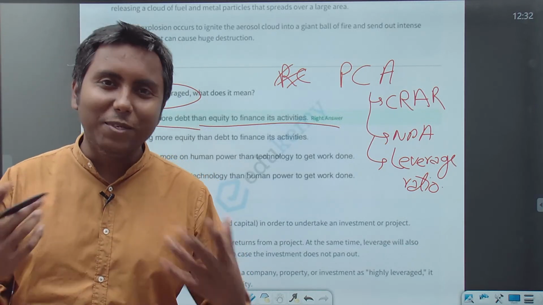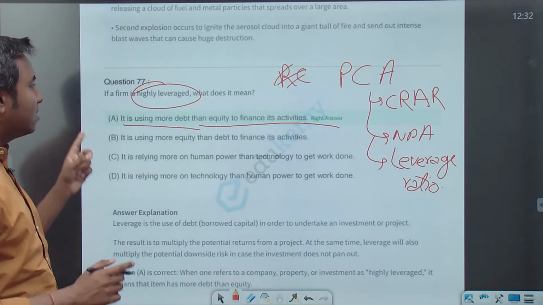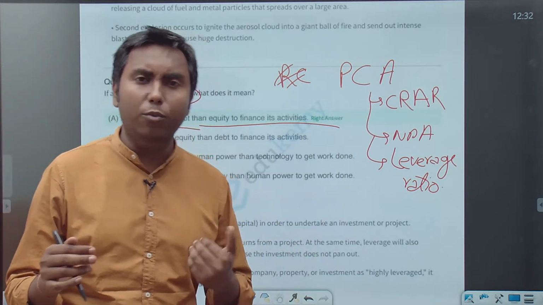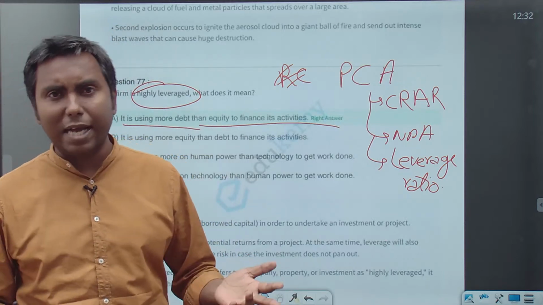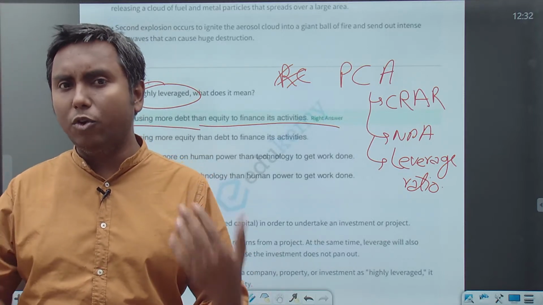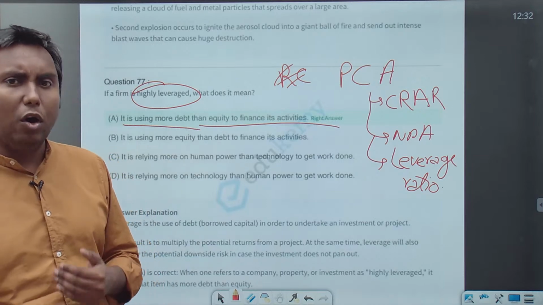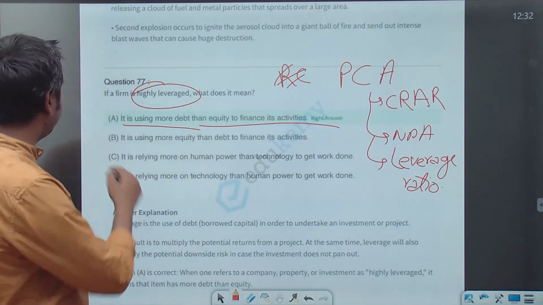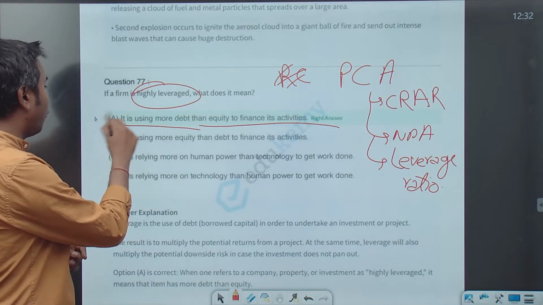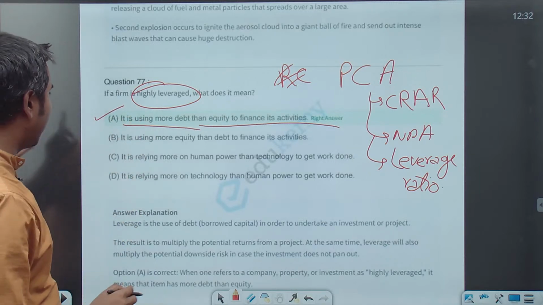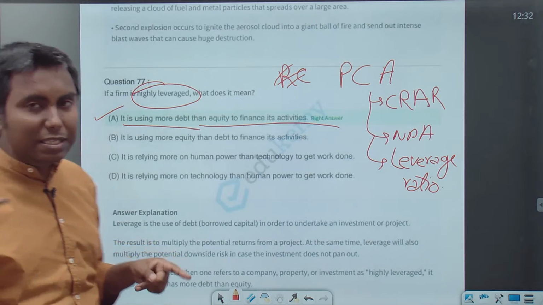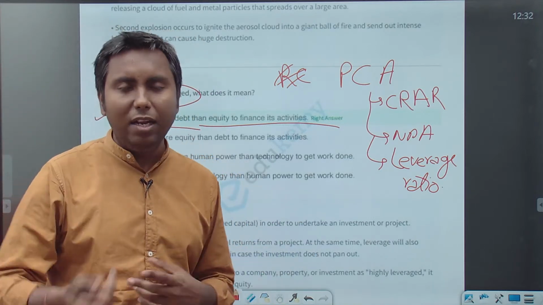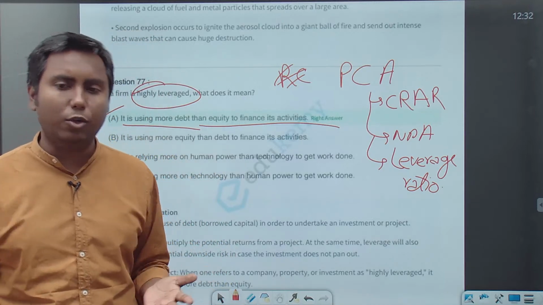If a firm is highly leveraged, it is not a very good thing. Ideally a firm will want to finance most things itself, or take it on equity. So one is correct. Highly leveraged means high loan. Remember this connection: high leverage means high loan, which is not that good a thing.